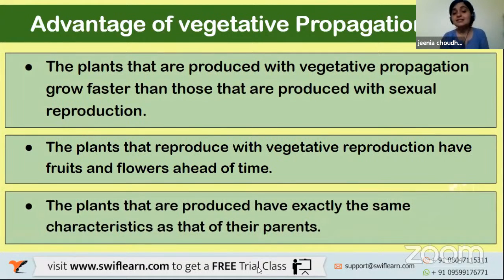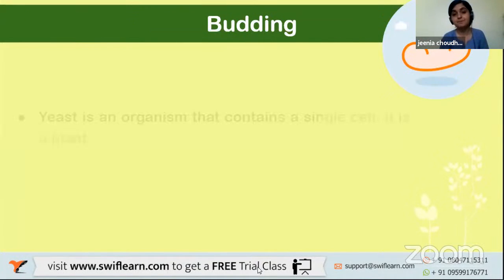Yeah, the plants produced have exactly the same characteristics as their parents. Sometimes when two things are put together, they get the traits of both parent plants together.